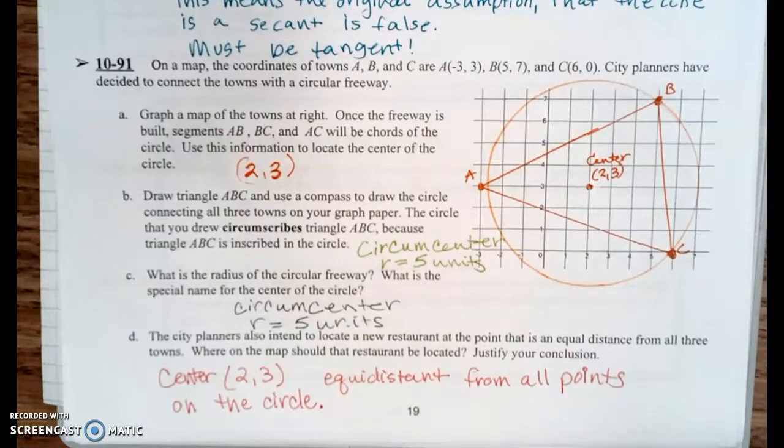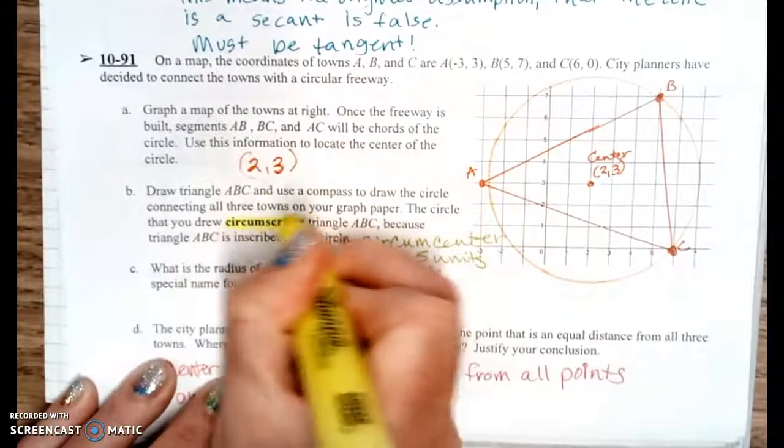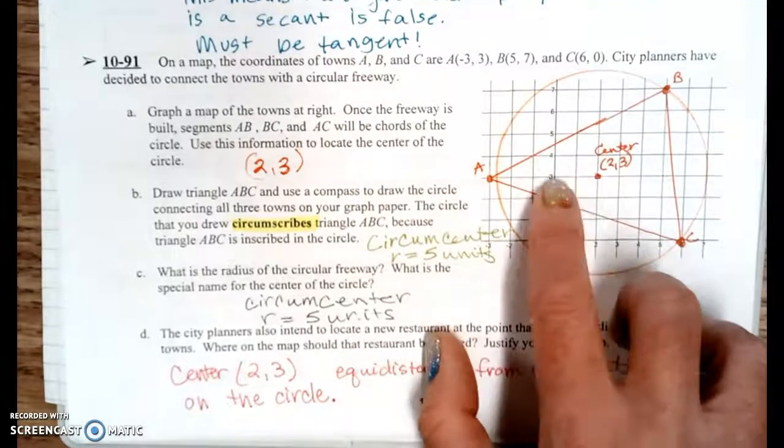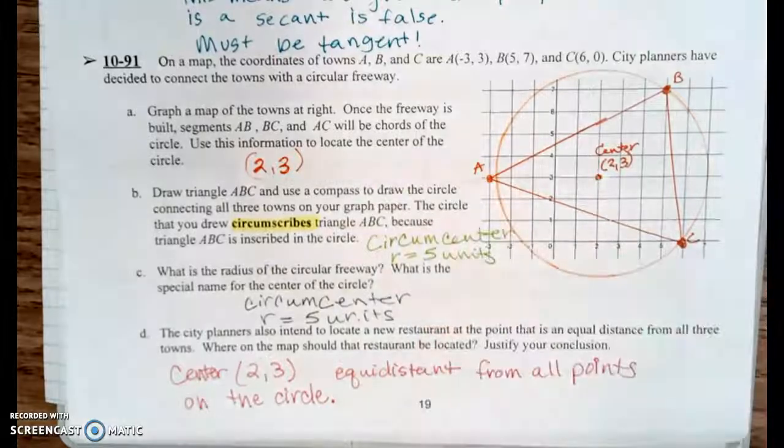Draw triangle ABC and use a compass to draw the circle connecting all 3 towns on your graph paper. The circle that you drew circumscribes triangle ABC because triangle ABC is inscribed inside the circle. What is the radius of the circular freeway? What is the special name of the center of the circle? It's called the circumcenter, and the radius is going to be 5 units long. If we count from the center, it's 1, 2, 3, 4, 5 units this way.